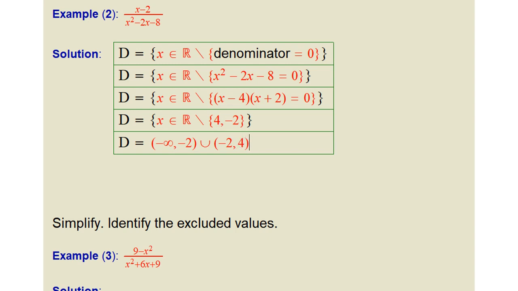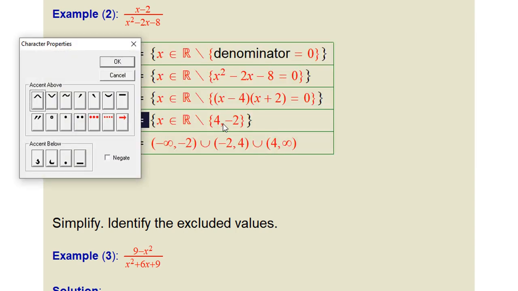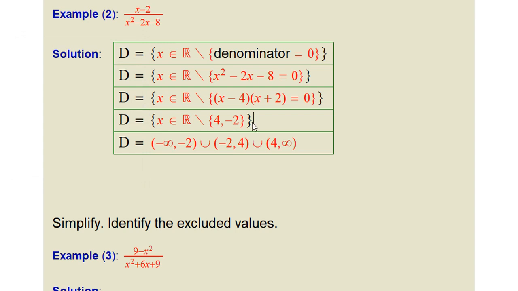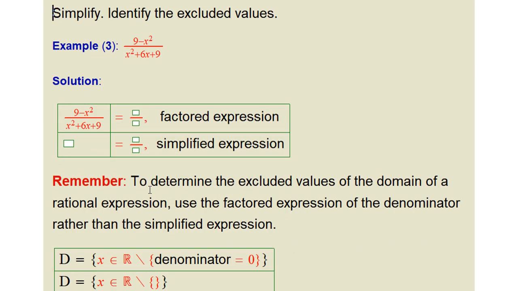Another union. I need to cover all of the number line. Another union from 4 up to infinity now. Now we cover all of the number line. We have covered all of the number line by this interval notation. So we can represent the domain by the roster notation in this case, or by the interval notation as you want.